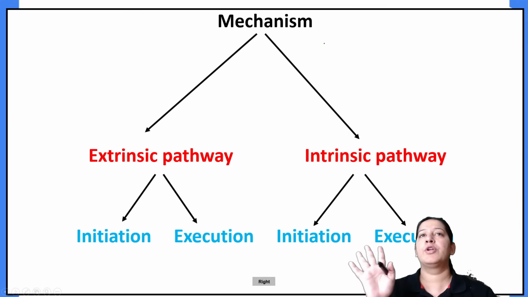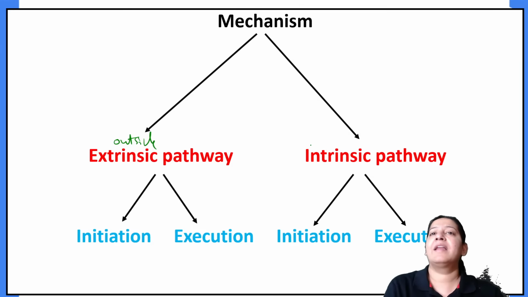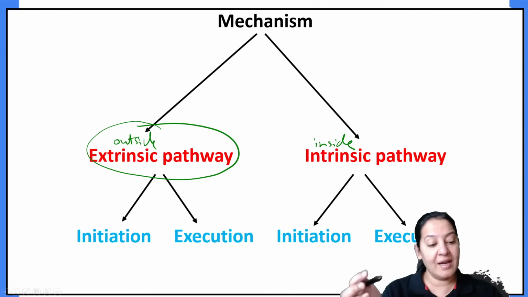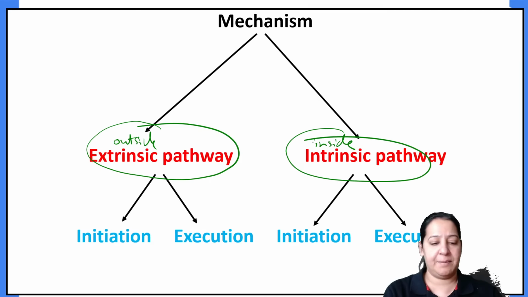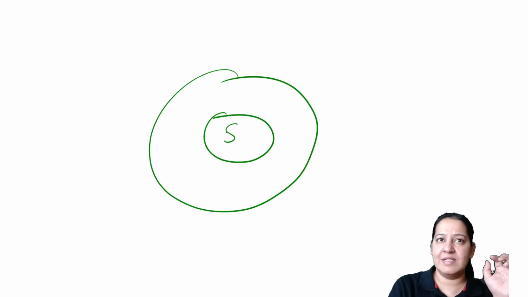As I have already told you, the signal can come from outside or the signal can come from inside. Inside means nucleus. If the signal is coming from outside, it is known as the extrinsic pathway. If the signal is coming from inside, it is known as the intrinsic pathway. I've already told you this is a cell. This is the nucleus of the cell. This is the DNA of the cell.